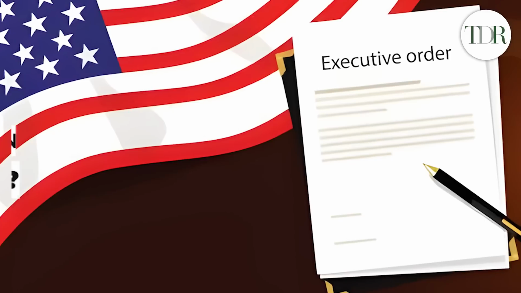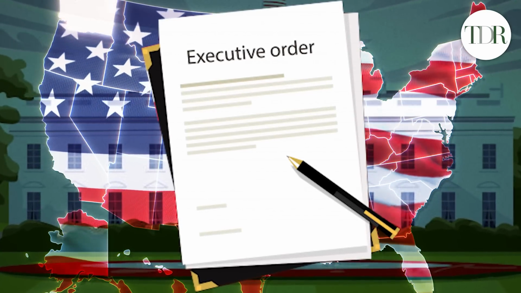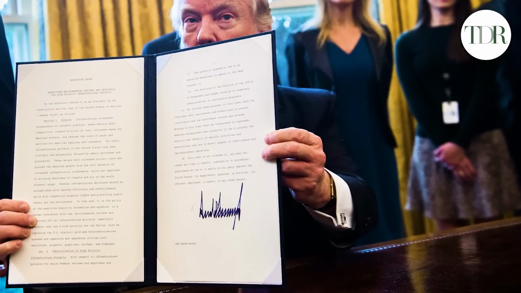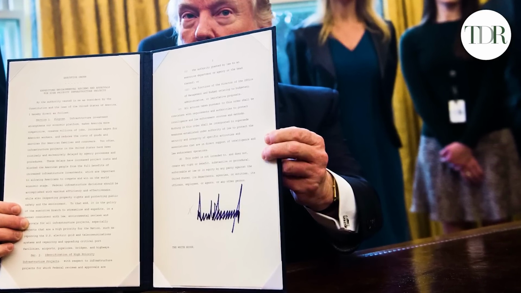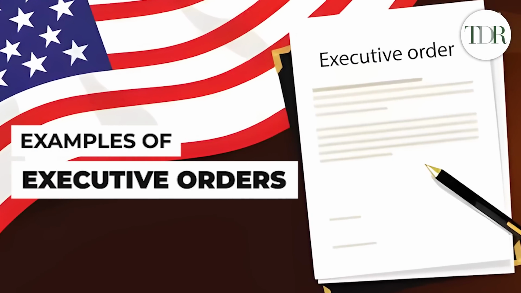So first up, what is an executive order? An executive order is a directive issued by the president to federal administrative agencies. It has the force of law and is used to manage operations within the federal government. Executive orders are a powerful tool for presidents to implement policy quickly and without need for congressional approval. They are rooted in Article 2 of the U.S. Constitution, which grants the president executive power.